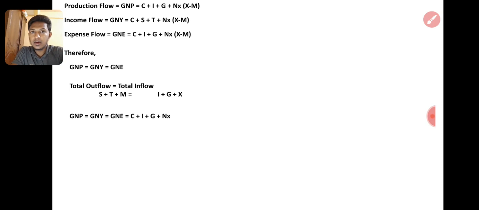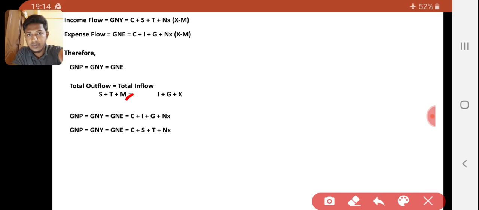We have to take the NX on both sides. If M and X are the same, it is equilibrium. But in your exam paper, the calculation may come out equal. Don't worry about that. If it is not equal, you can explain that we have to take net export, right?